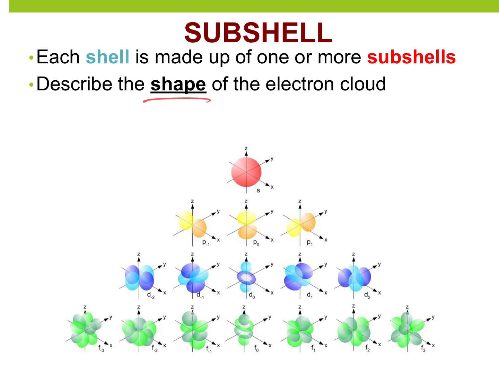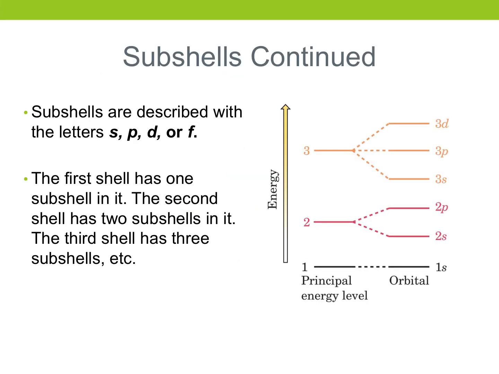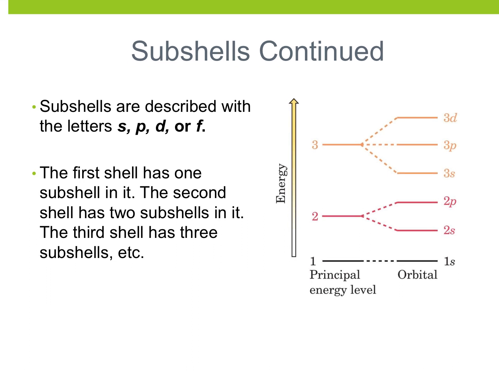For subshells, we describe them with one of four optional letters: S, P, D, and F. For right now, get down S, P, D, and F. In just a couple of slides, we'll look at the shape of an S, P, D, or F subshell.